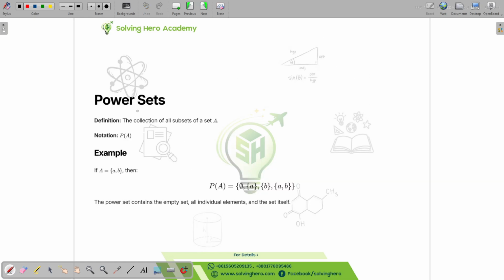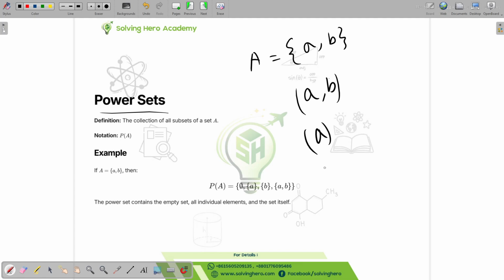So let's learn about power sets. What are power sets? Let's say we have a set A, B. So what are the subsets for this thing? The subsets will be, not proper subsets, the subsets: A, B, it will be A, it will be B, it will be nothing, the empty set, right? So these will be the subsets for the set.